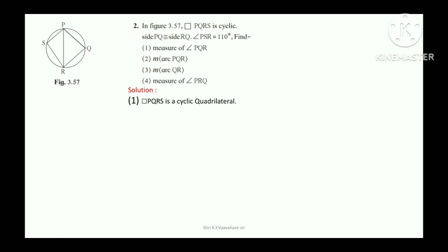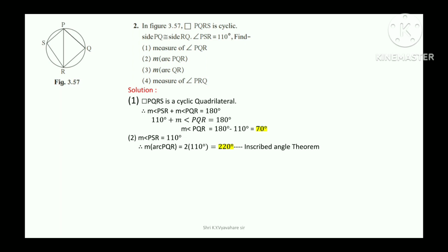Solution: quadrilateral PQRS is cyclic quadrilateral. Therefore, measure of angle PSR plus measure of angle PQR is equal to 180 degree. 110 degree plus measure of angle PQR is equal to 180 degree. Measure of angle PQR is equal to 180 degree minus 110 degree is equal to 70 degree. Measure of angle PSR is equal to 110 degree. Measure of arc PQR is equal to 2 into 110 degree is equal to 220 degree.